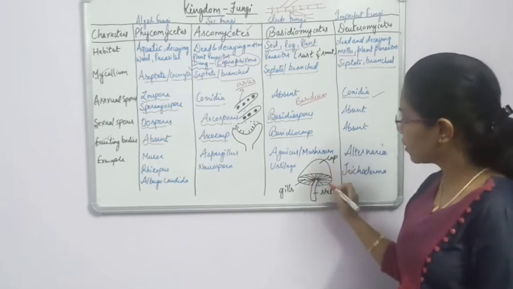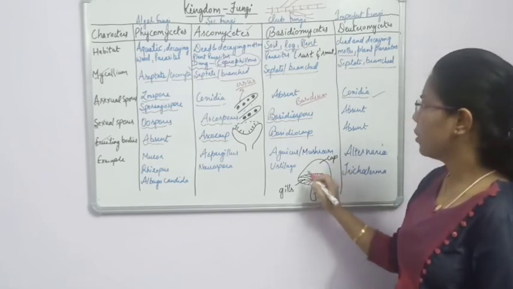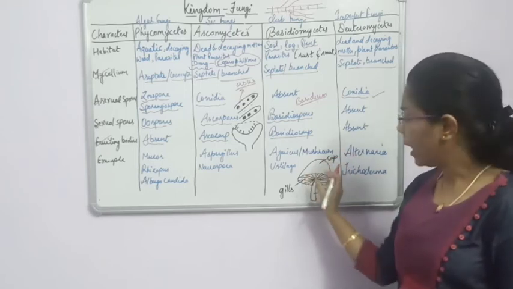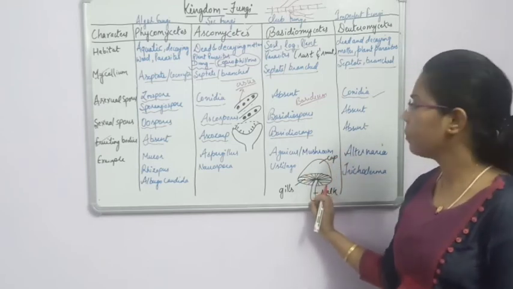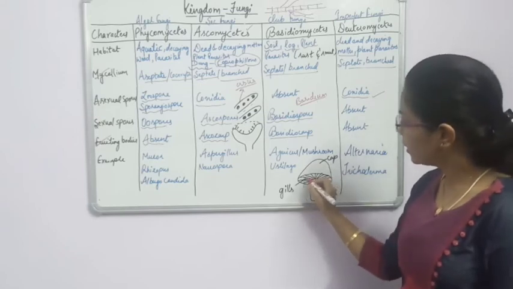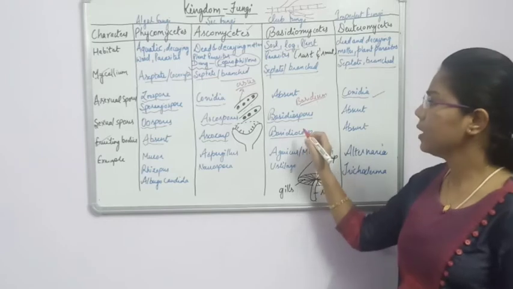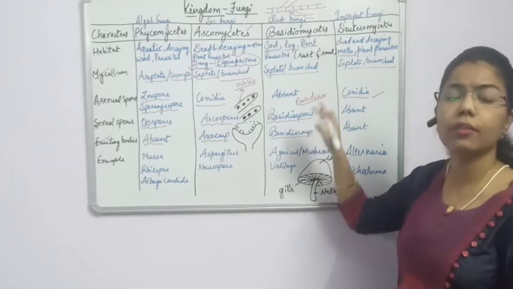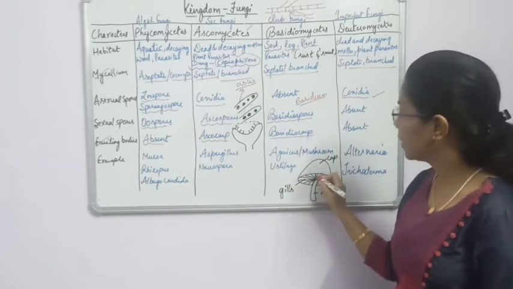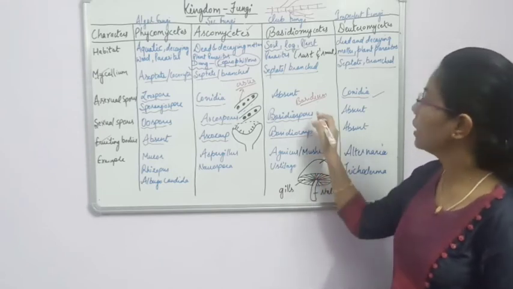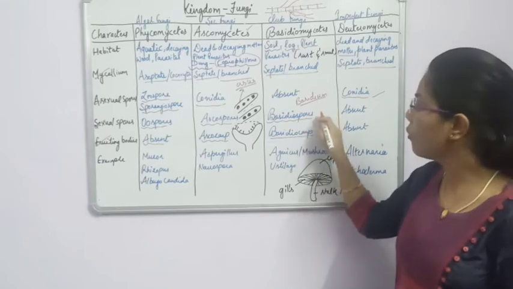If you see the structure of a mushroom, what happens? You can see that it is broader at the upper part and narrower at the lower part. Here you can see these gills are present. In these gills, what is present? These basidia are present, and inside these basidia, the basidiospores are formed.